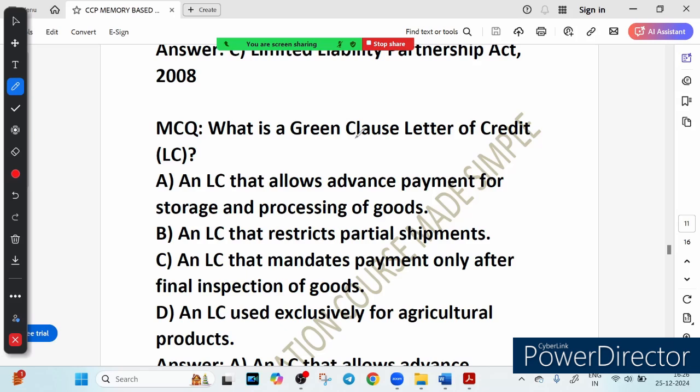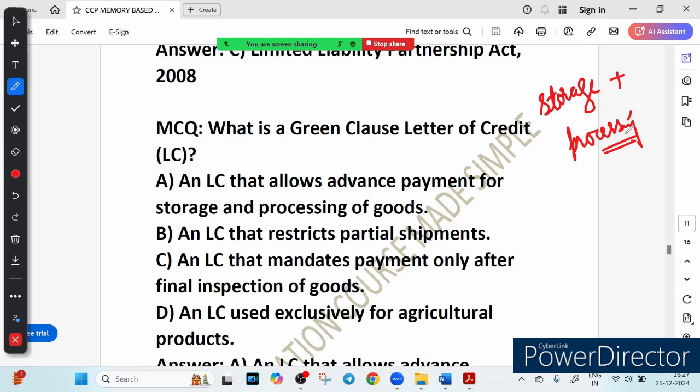The exporter will receive the advance payment for certain goods, and the advance payment is specifically for storage and processing of goods. You will receive advance payment, but what is it for? It is for the storage plus processing of goods, ensuring that the exporter has the necessary funds to take care of the goods before they are shipped. This is particularly useful in scenarios where goods need to be stored or processed for significant time before shipment. It happens that in some products we have to store the goods, we have to process the goods for a significant time before shipping them, and for such cases the green clause LC plays a fruitful role.